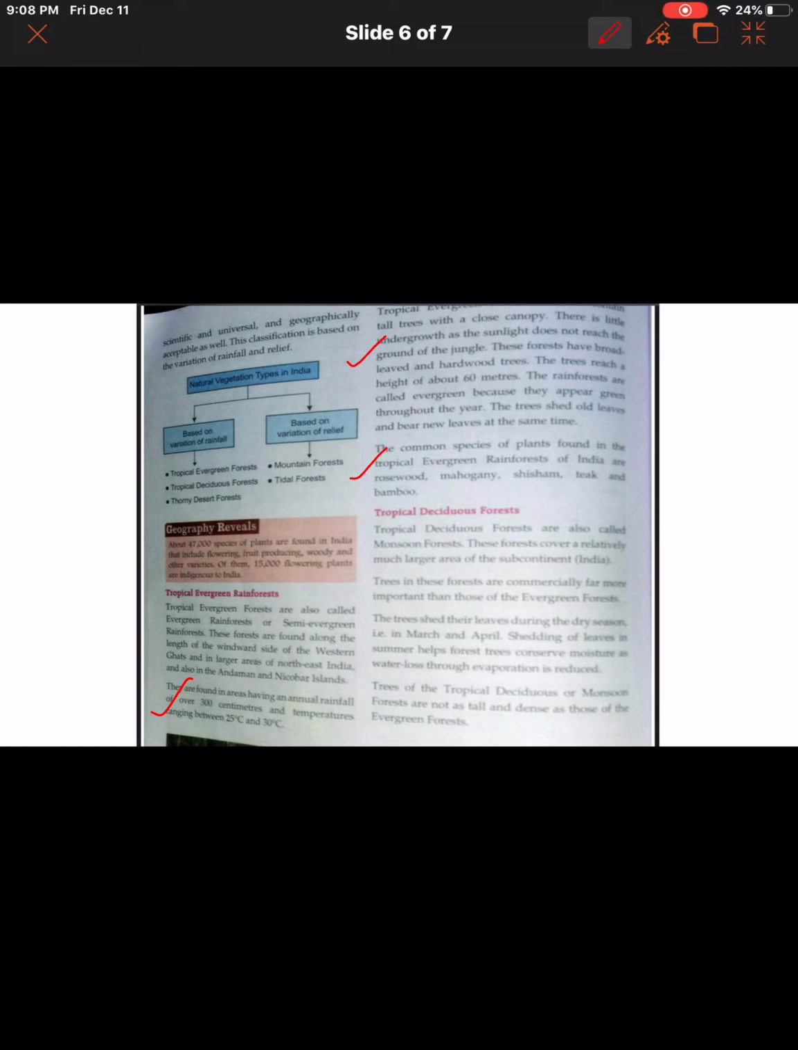Trees of the tropical deciduous or monsoon forest are not as tall and dense as those of evergreen forest. So these trees are not so dense, and they are not so tall. As I told you, in the evergreen forest they are tall, they get up to a height of 60 meter, but here you won't find such types of trees. Now the next is